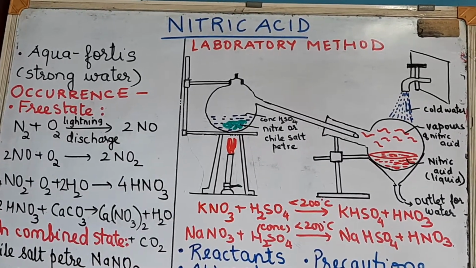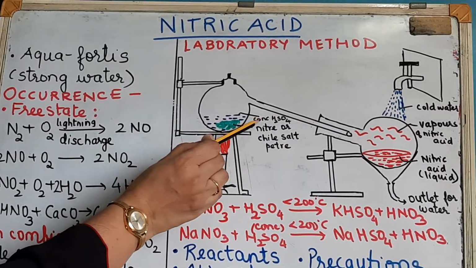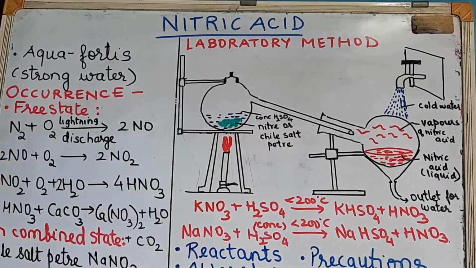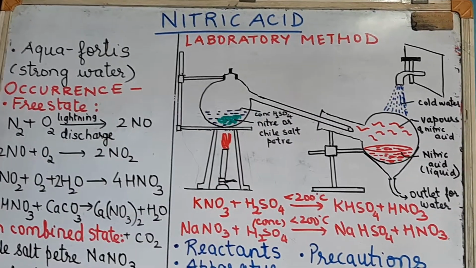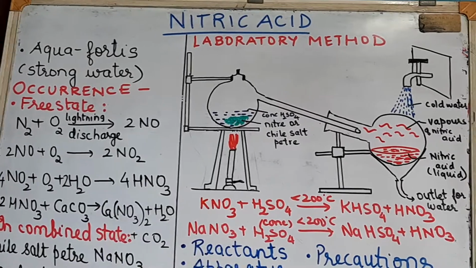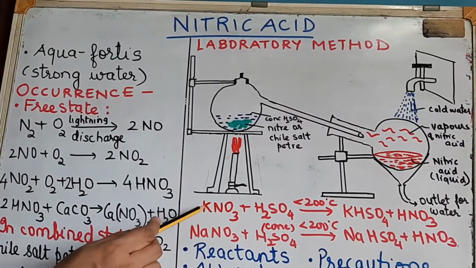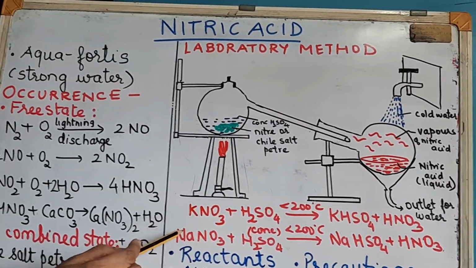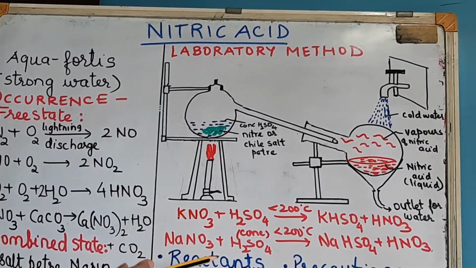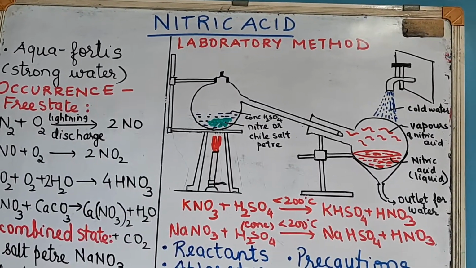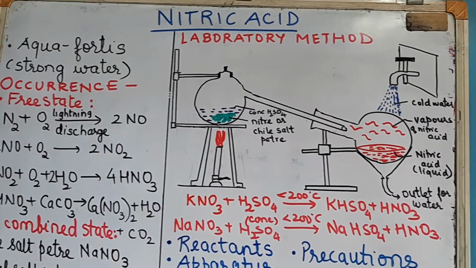So these are the two reasons why we are using concentrated sulfuric acid. One, non-volatile and high boiling point 338, and two, it readily displaces the volatile nitric acid from the salt, either sodium nitrate or potassium nitrate.